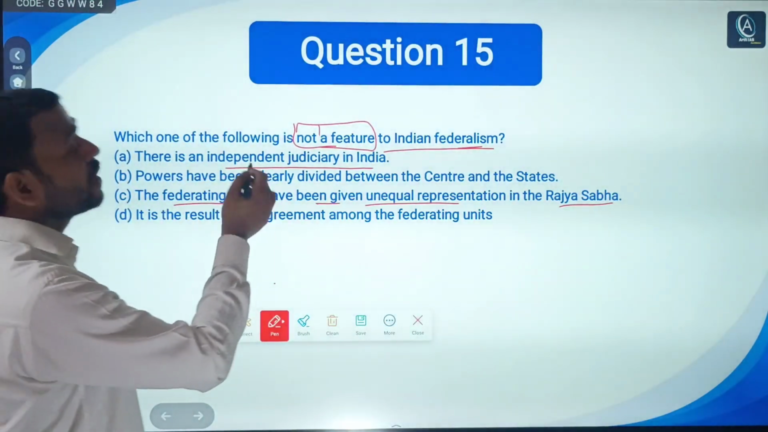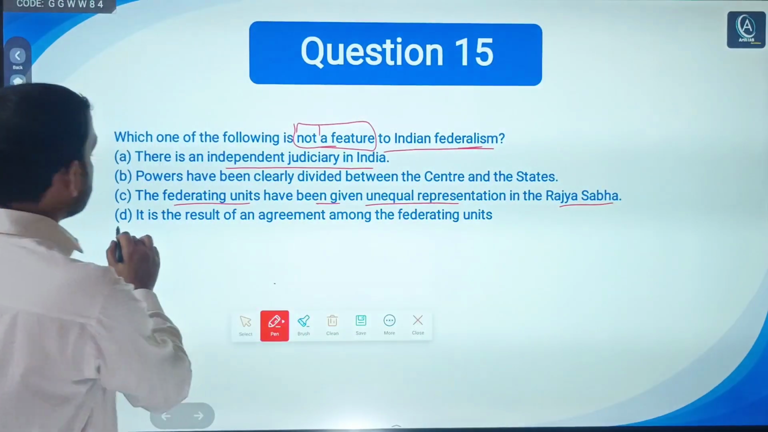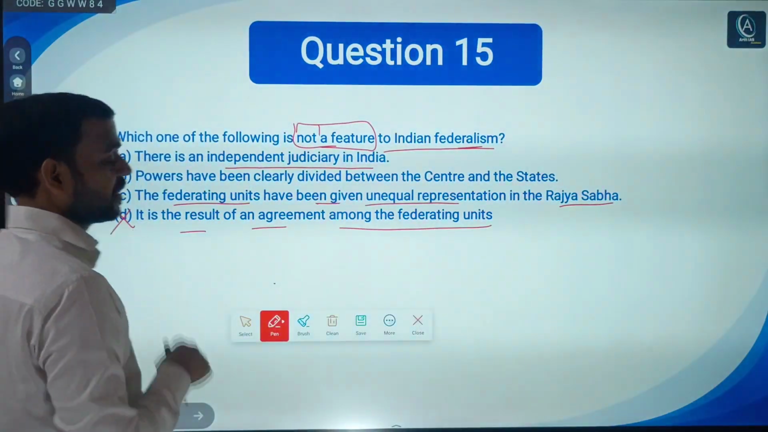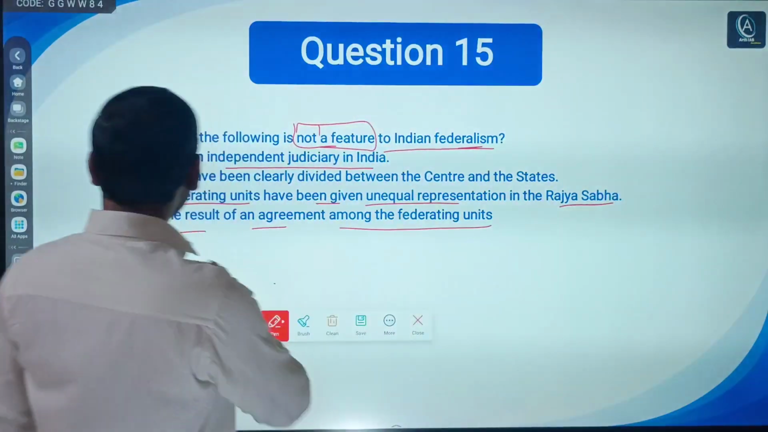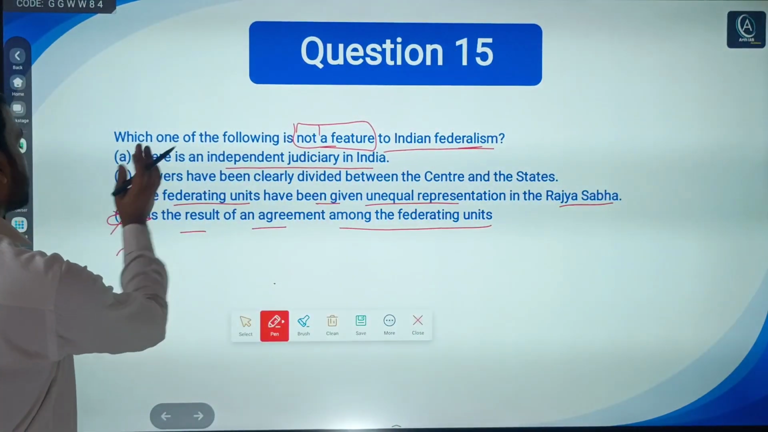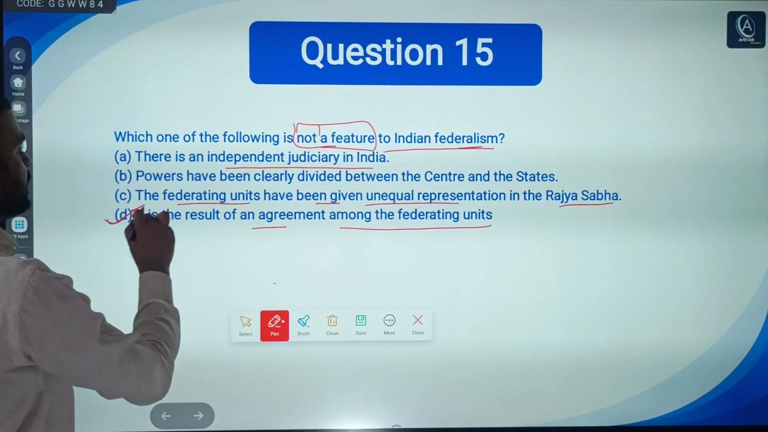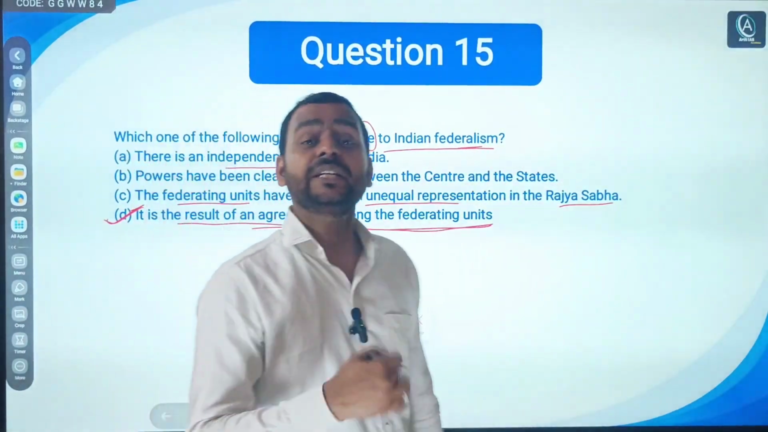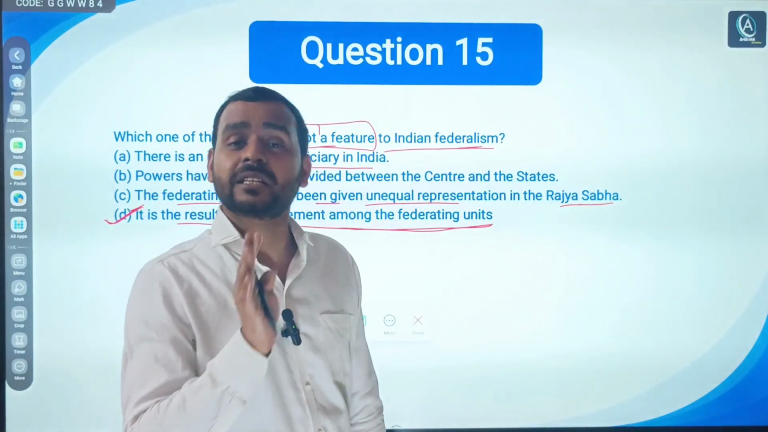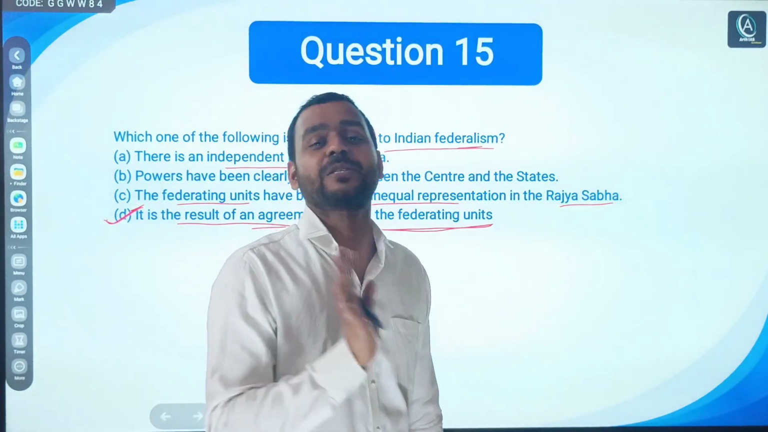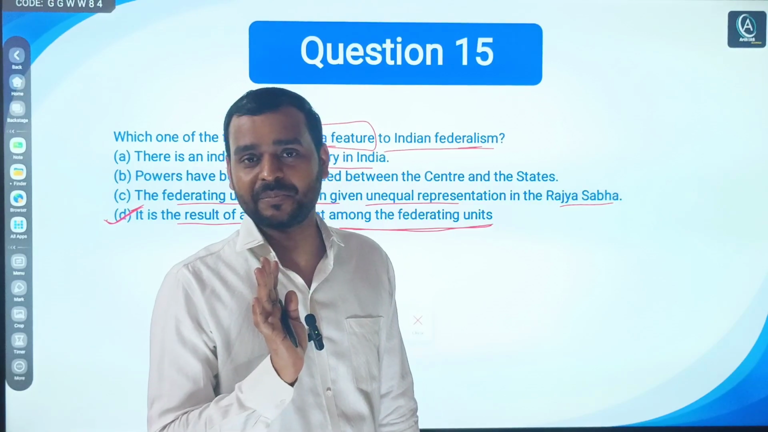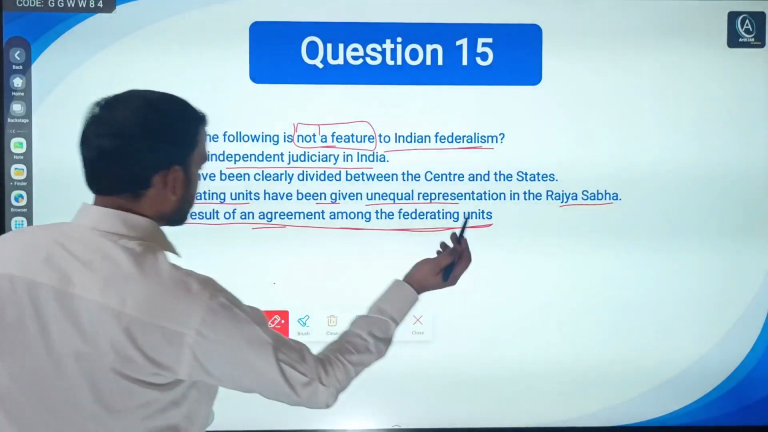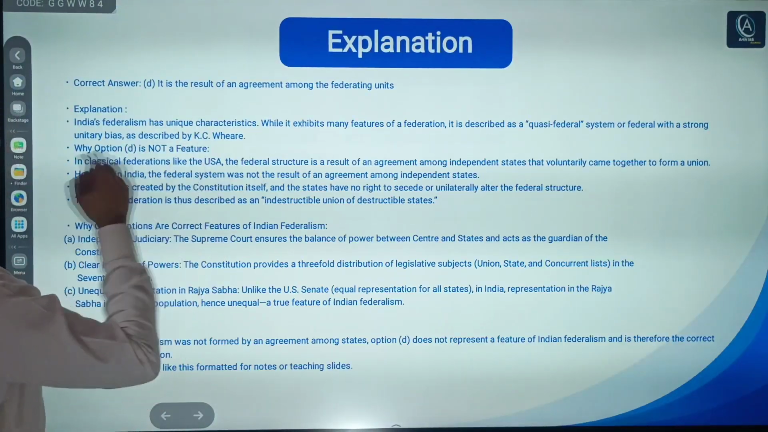Right? So it is also a feature of federalism. But the last option: it is the result of an agreement among the federating units. No. So this is not a feature of Indian federalism. Indian federalism is not the result of an agreement among the federating units. Article 1 says India, that is Bharat, shall be a union of states, not a federation of states. So D is the right answer to this question. No need to explain further. The explanation is here. You can read.